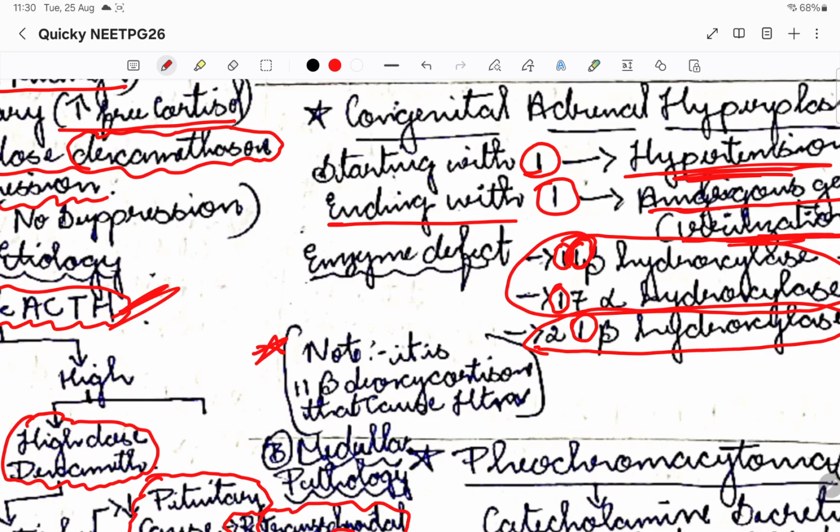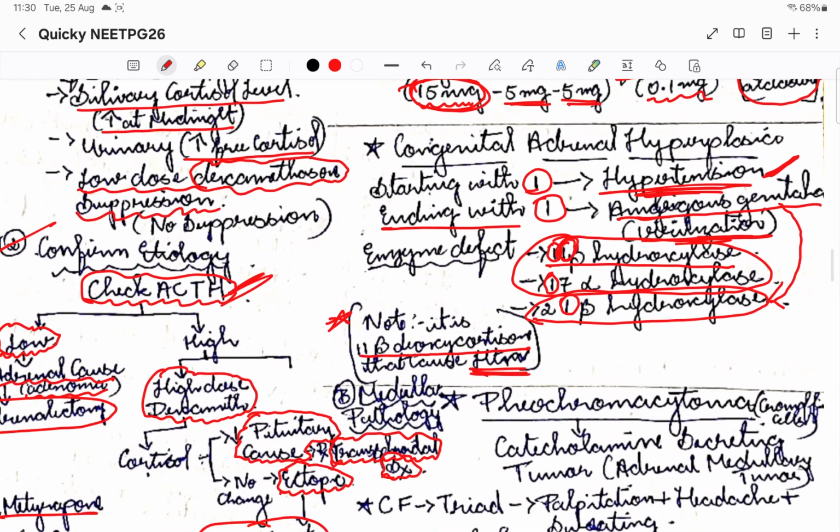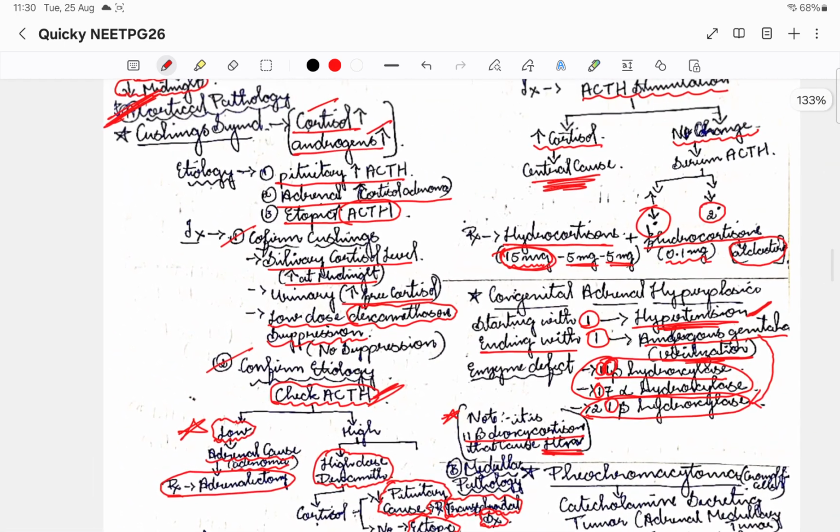If 11 beta hydroxylase is affected, there might be hypertension. The hypertension is not because of the 11 beta hydroxylase deficiency itself, it is because of the 11-deoxycorticosterone that is accumulating. That is causing the hypertension. So this is the thing with respect to congenital adrenal hyperplasia, and that is all with respect to cortical pathologies.